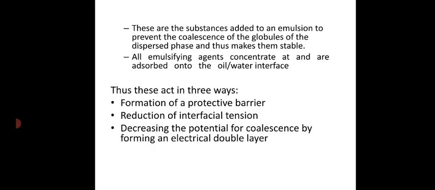Out of these three mechanisms, the most powerful mechanism of stabilizing an emulsion by the addition of emulsifying agent is the reduction of interfacial tension by the addition of surfactants. So the first one, the formation of a protective barrier, is okay, but along with the addition of surfactants reducing the interfacial tension, we can use the other emulsifying agents also as auxiliary emulsifying agents, because primarily we are using a primary surfactant as the emulsifying agent. Along with that, if you are adding polymers or any other finely divided solid particles, they will act as auxiliary emulsifying agents, thereby completely eliminating the tendency of these droplets to undergo coalescence.